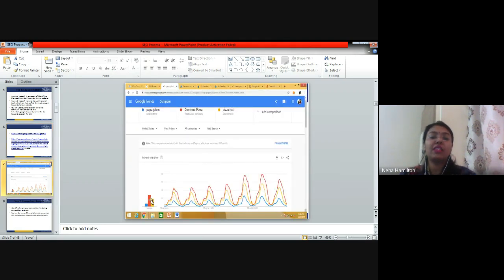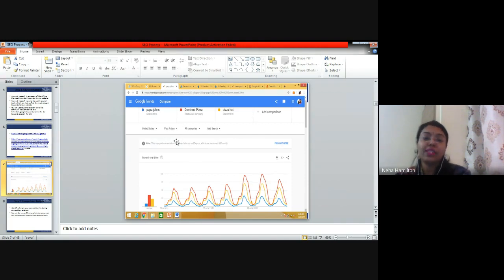We have seen that you can compare any two or three brands. This graph is the click-through rate of these three brands. You can see and compare, and also through this bar graph you can compare. You can see data from the past 7 days, 1 year, 10 years, whatever data Google has.